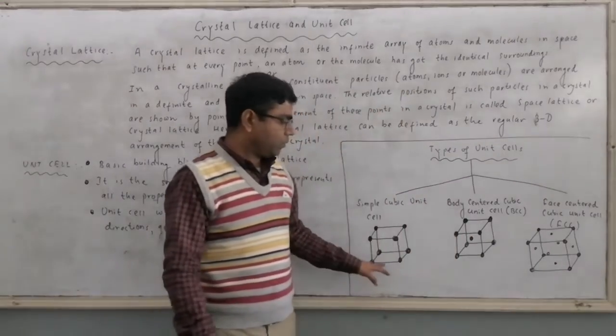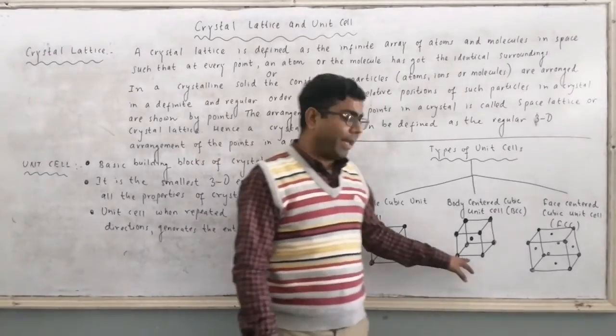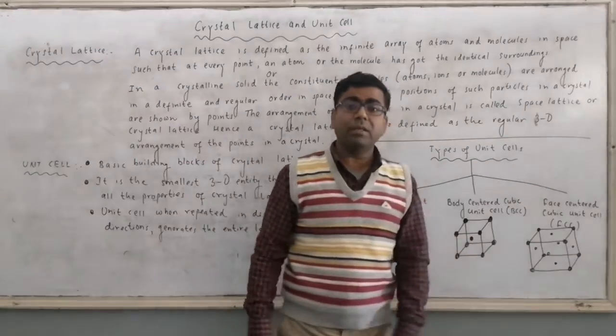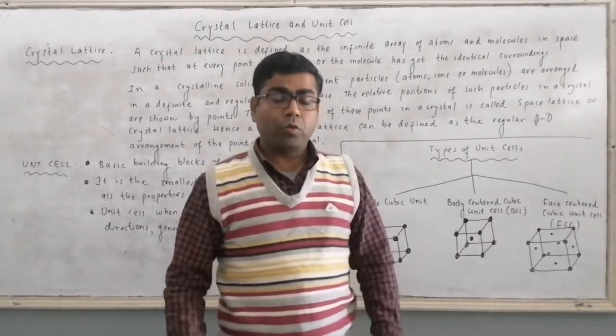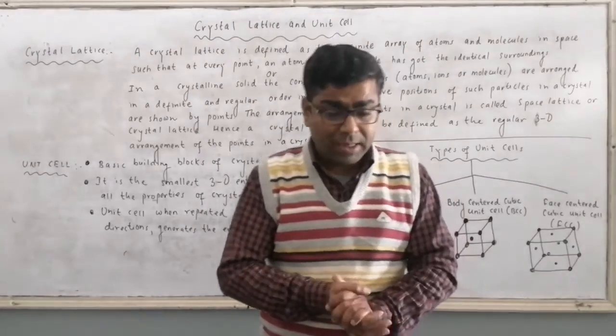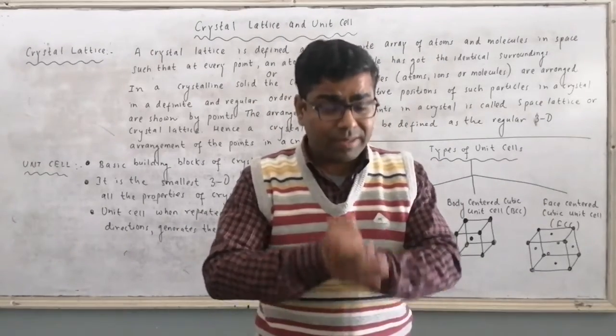So here rank is 1. Here rank is 2. Here rank is 4. So FCC unit cell is having the maximum number of atoms per unit cell.